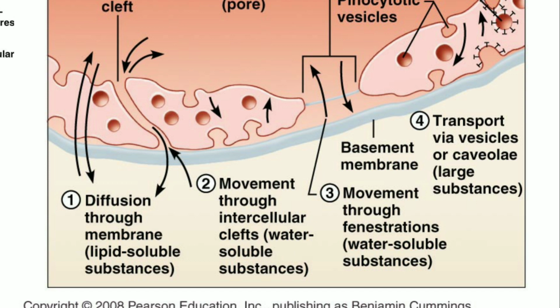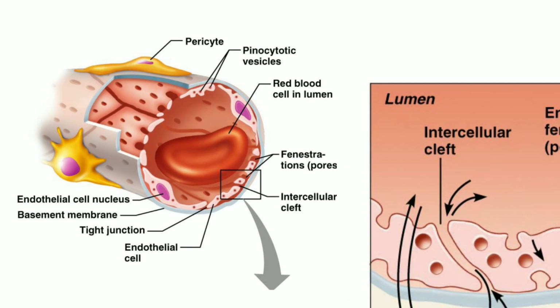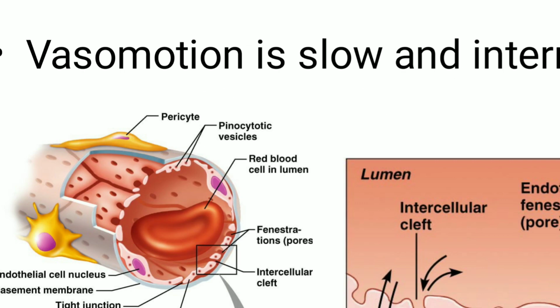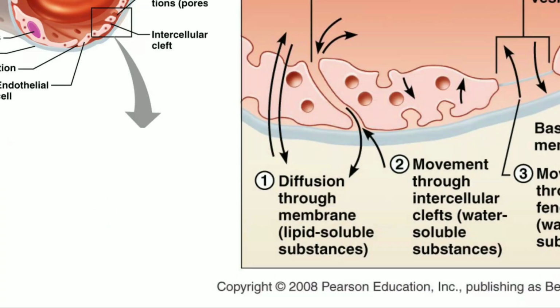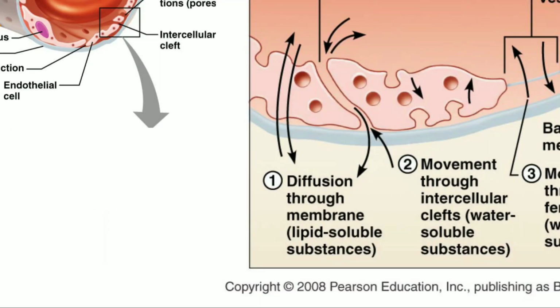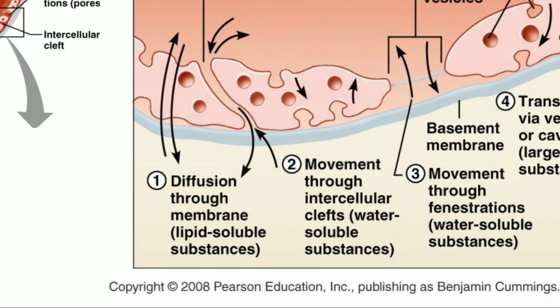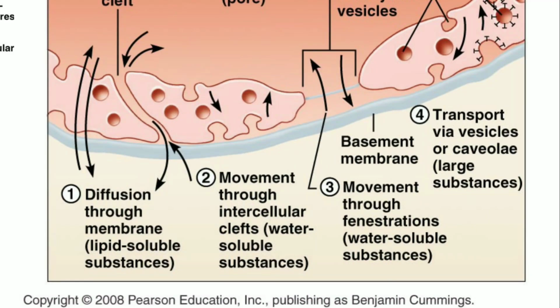So these are the four modes of transport seen in capillary exchange: diffusion through membrane, movements through intracellular cleft, movements through fenestration, and transportation via vesicles.